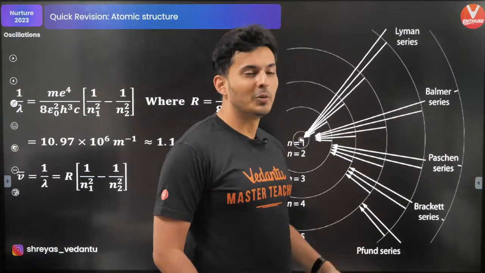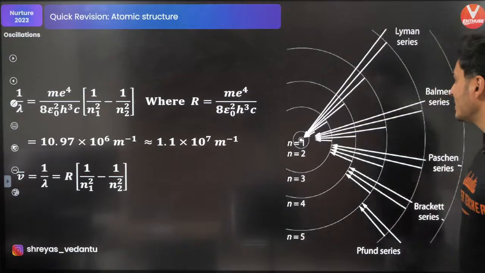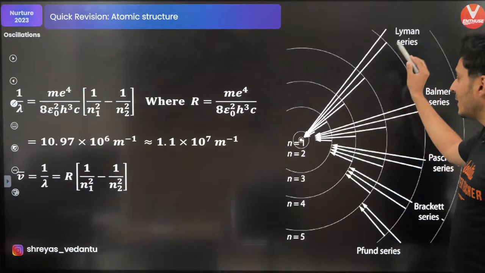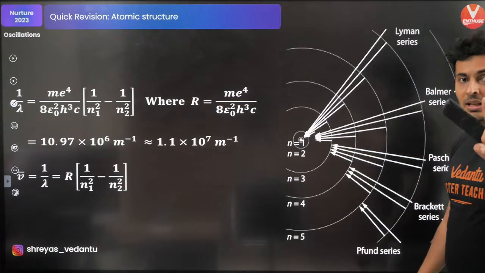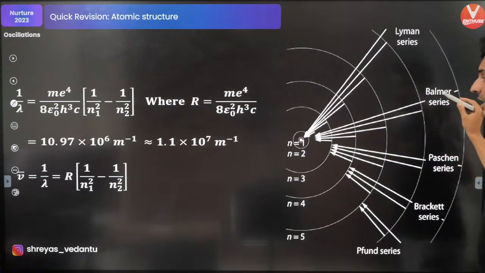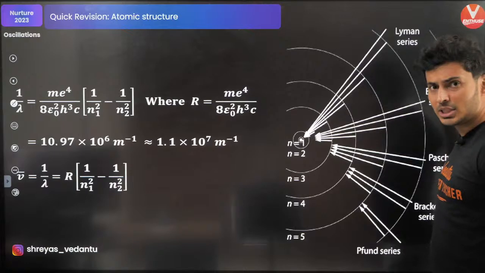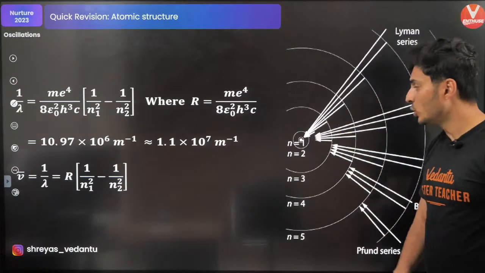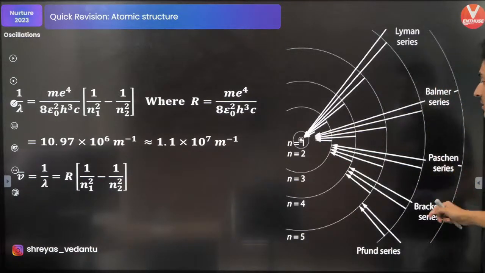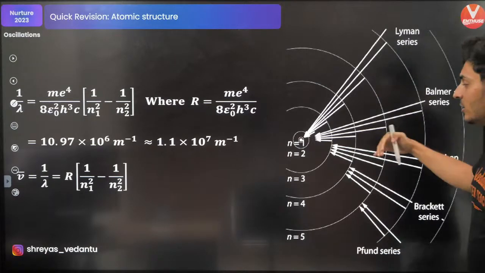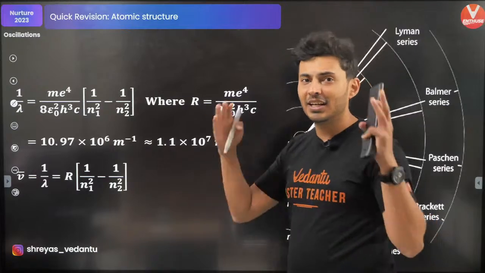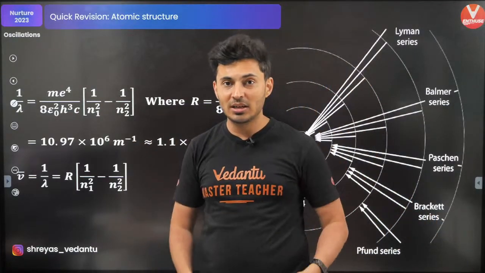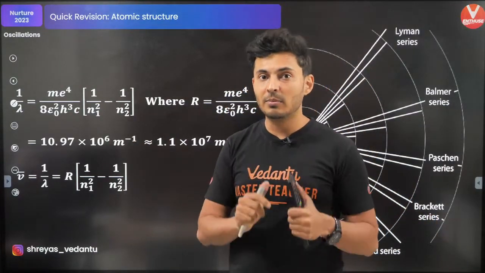So you should also know what the series are. The series of hydrogen. Lyman is when the electron goes from any shell to the first shell. Then you have Balmer when the electron goes from any other shell which is on the top to the n is equal to 2 shell. Then the Paschen series when it goes from any other shell to n is equal to 3. So Lyman, Balmer, Paschen, these are the important series of hydrogen which you need to consider and remember.